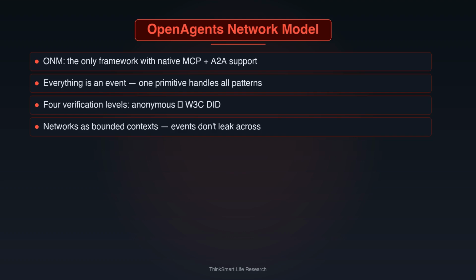Psionic isn't a standalone tool. To understand why OpenAgents built it, you have to see the full stack. At the bottom, Psionic, the Rust ML layer. Fast, memory-safe, portable across hardware. Above it, the OpenAgents Network Model, released March 3, 2026. The ONM is the only agent framework with both Model Context Protocol and Agent-to-Agent protocol support natively, simultaneously. It defines a shared language for agents to discover each other, verify identities, communicate, and exchange resources.